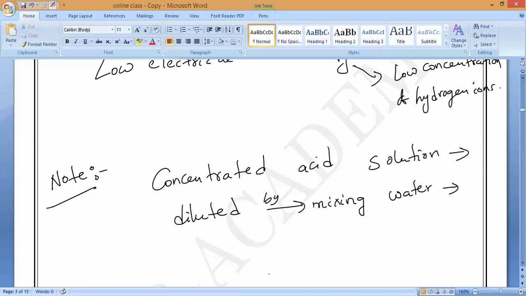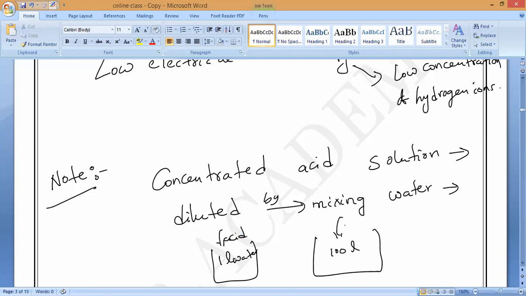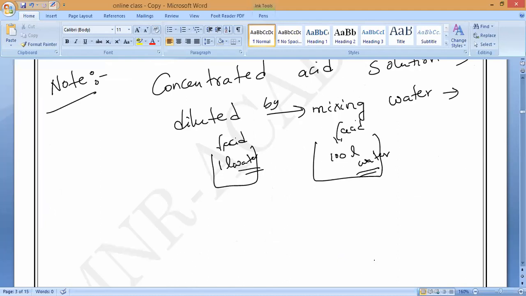So then what will happen? Suppose I mix some acid in 1 liter of water, and next I mix the same amount of acid in 100 liters of water. Where is the concentration more? Here, in 1 liter of water, there is little acid. Here also the same amount of acid, but 100 liters of water. Where is the concentration more? 1 liter, sir. That is what you have to remember. A concentrated acid solution is diluted by mixing water.